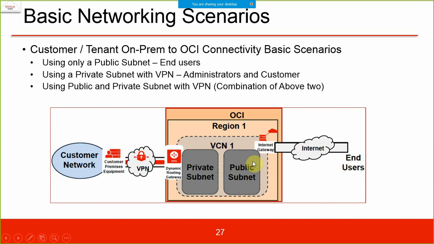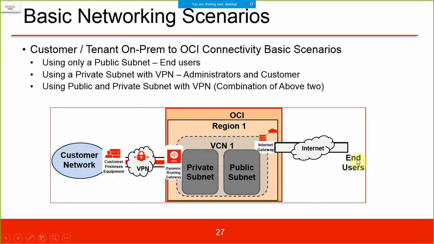Using a private subnet and VPN, administrators and customers. As an administrator, I want to access the private subnet with the VPN. So this is for me, the customer network. The customer with customer premise equipment and VPN using the DRG can access the machine using the private IP address, not the public IP address.